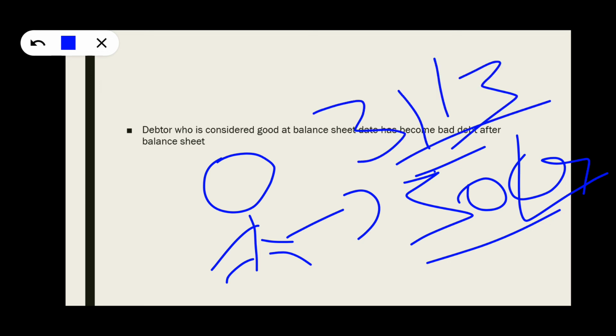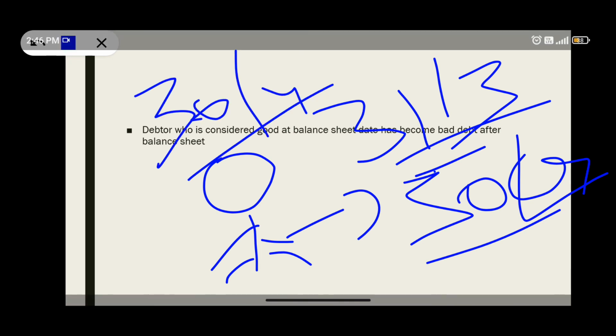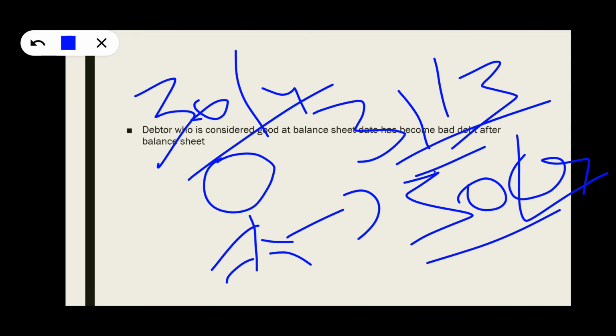But suddenly, due to some reasons, he has become insolvent on 30th April. Whether we have to consider it as an adjusting event? No, because the information on the balance sheet date was that he is a good person and is going to pay, and there was no information that he will not pay, so this is considered as a non-adjusting event.